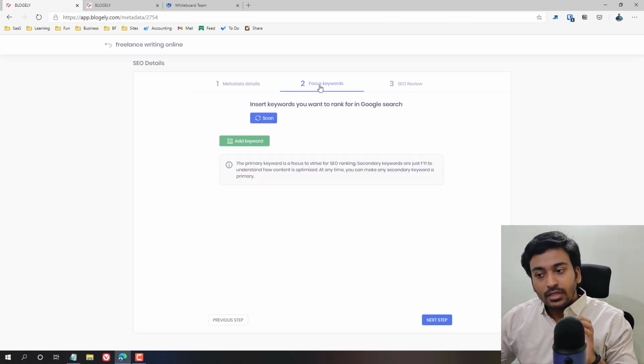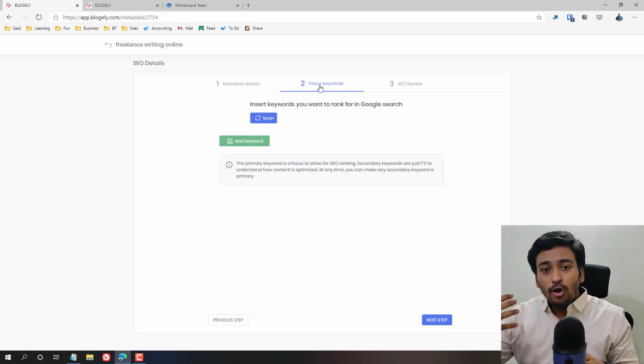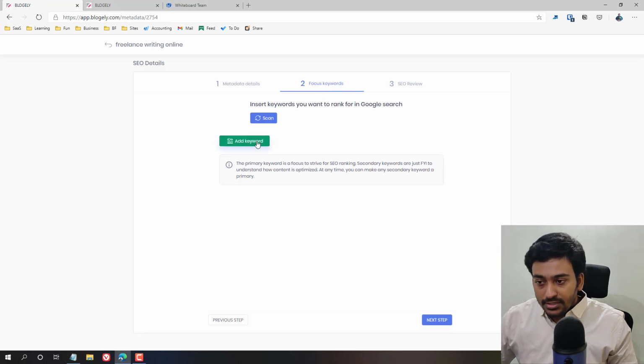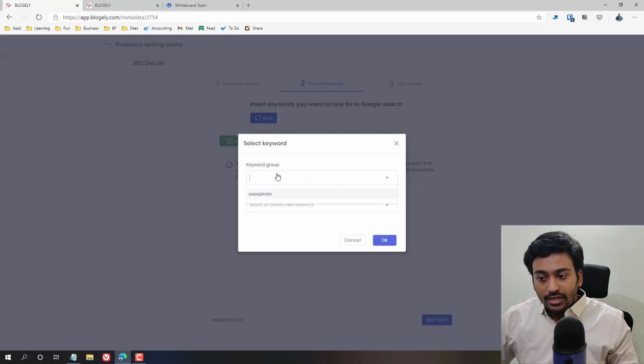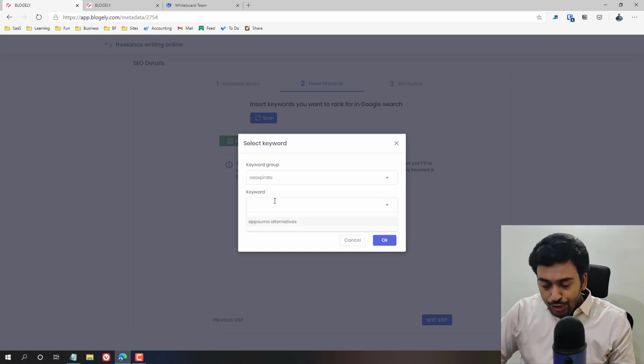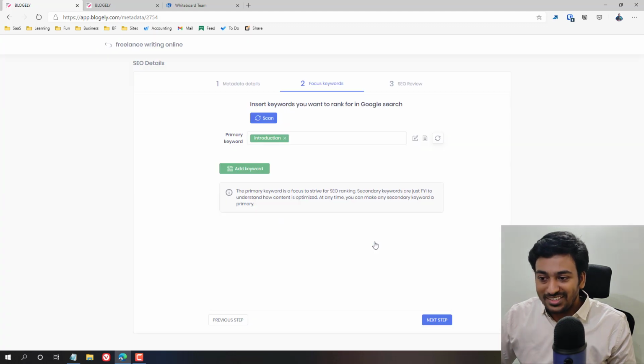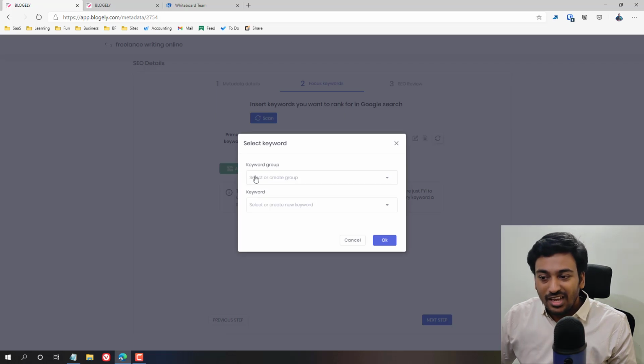And focus keyword, this is where they have tried to integrate an on-page SEO module into the tool. For example, you come here and select a group, whatever group, it can be for your own benefit. Here you enter the keyword. In this case, I'm going to say introduction is my keyword. That's a weird example, and you can see the primary keyword has been set to introduction. Now I can create more. Let's say AppSumo, I created an article recently for this.